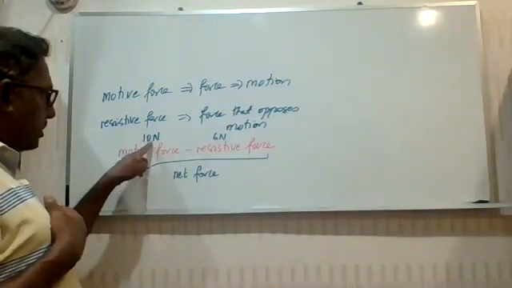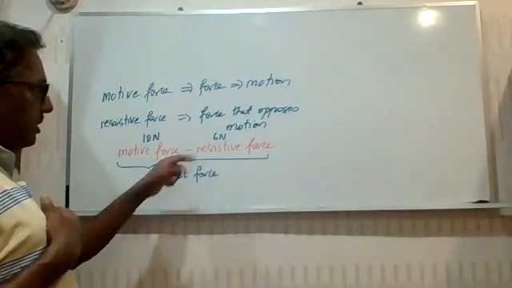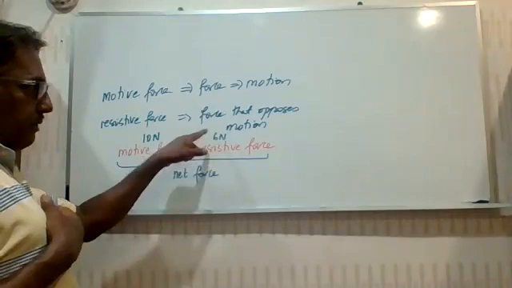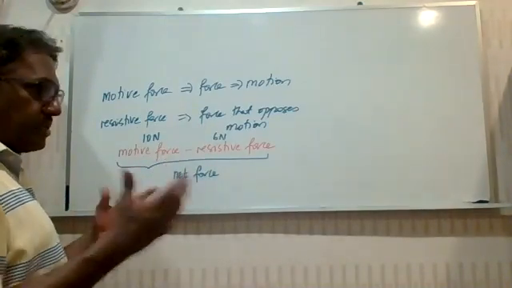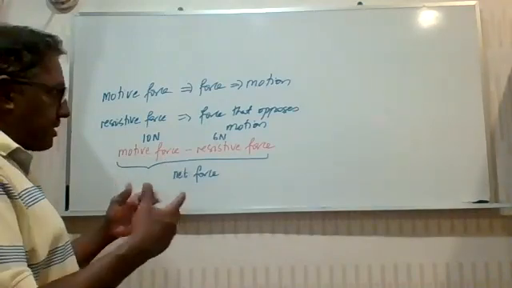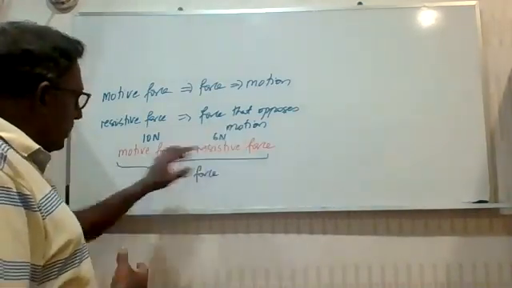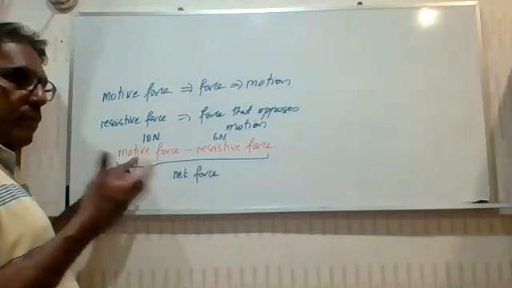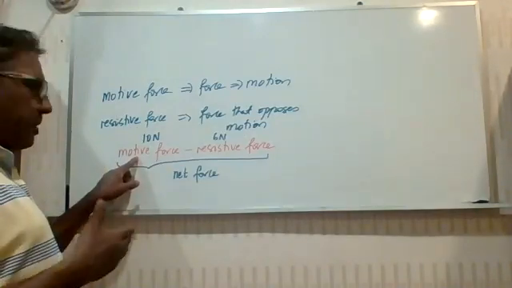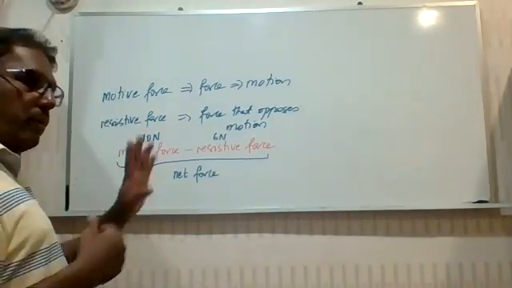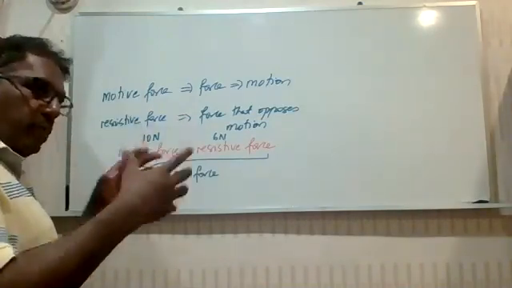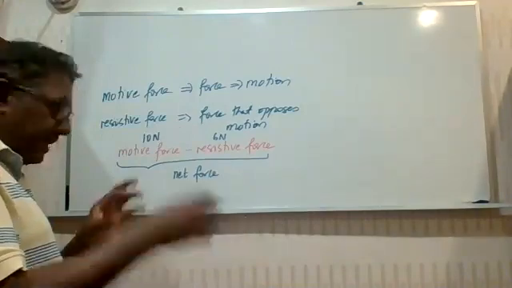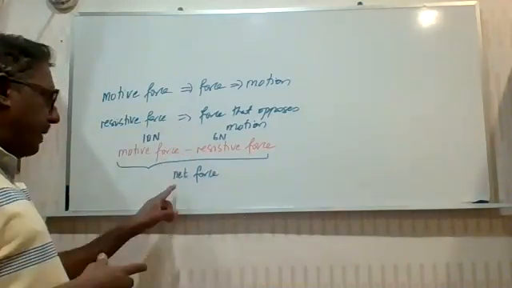So from this 10 newtons, the motive force uses 6 newtons and cancels and neutralizes that, which means there are no more resistive forces after the cancellation. So what's the value of the motive force now? After the cancellation, the motive force drops to 4 newtons. And that 4 newton is now the only force that's acting on the object. That's one way to look at it. And therefore, it becomes the what?